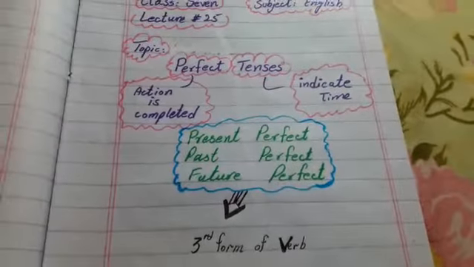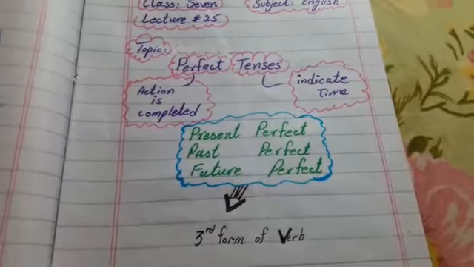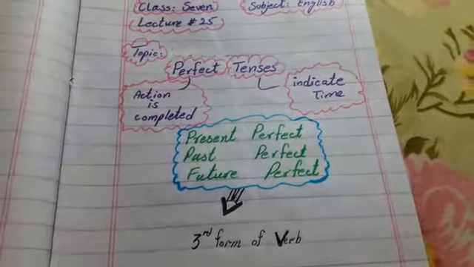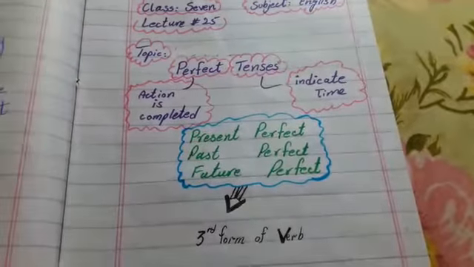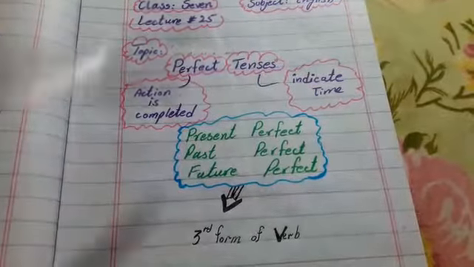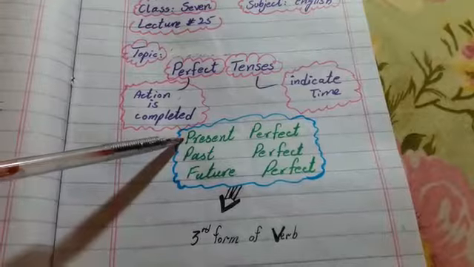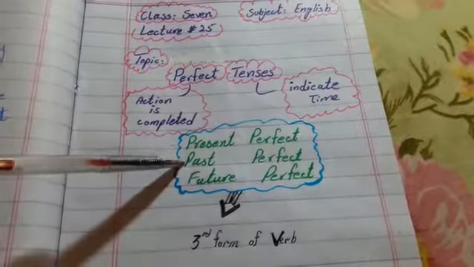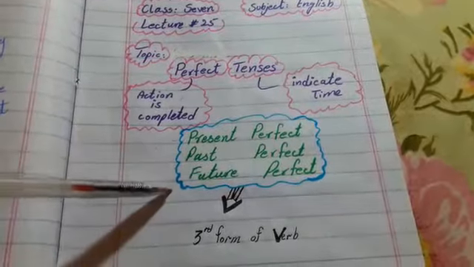So students, this is your revision of the perfect tenses, and recall once again that perfect means action is completed and tense means to indicate time. It means that if action is completed in the present, then it is called present perfect. If action is completed in the past, then it is called the past perfect tense.